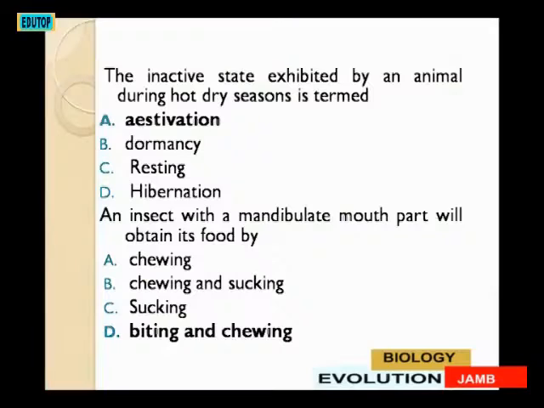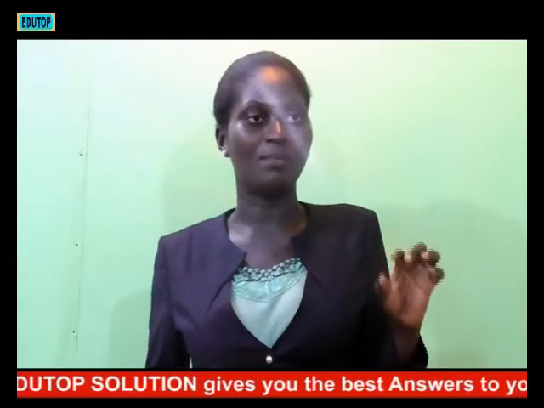The next question, an insect with a mandibulate mouth part will obtain its food by what? By chewing and sucking, by sucking, by biting and chewing. The mandibulate mouth part of the insect is to help it to bite and chew. That is option D, biting and chewing.